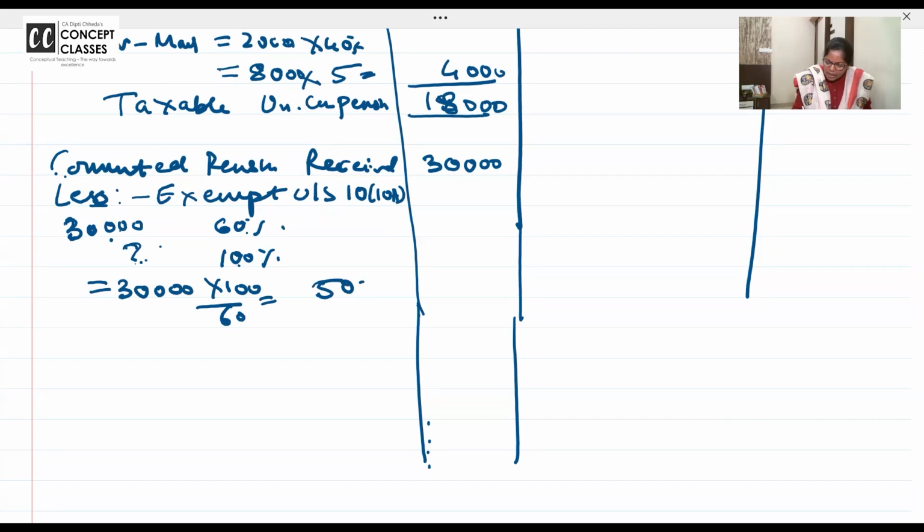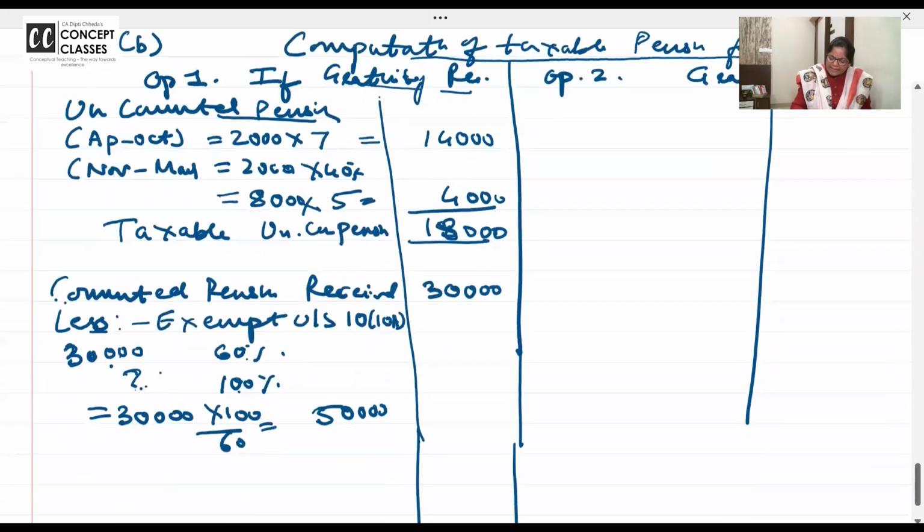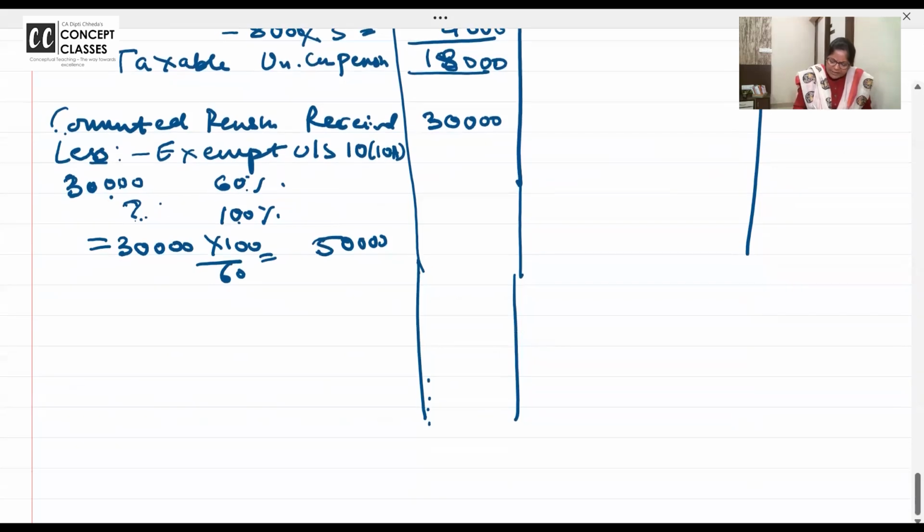50,000. Now, has he received the gratuity? Yes. If gratuity is received, then 1/3 is exempt, but not of what you have received. 1/3 is exempt of 50,000, that is, 1/3 of 100% pension is exempt.